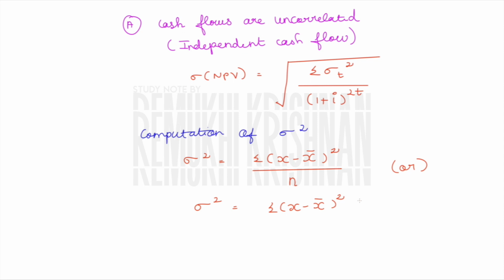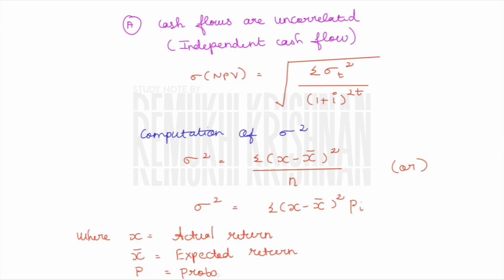Yes, this question is having probability. So we will be using probability here instead of the first formula. Okay, let us move to the next slide and see how this works. Before that, this x means the actual return. This x bar means the expected return. And finally, our p is nothing but our probability.